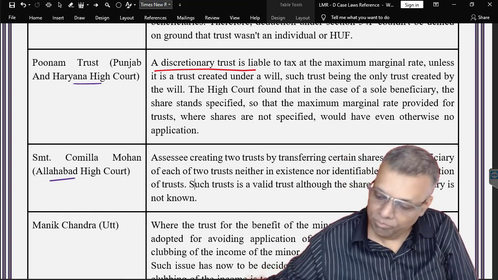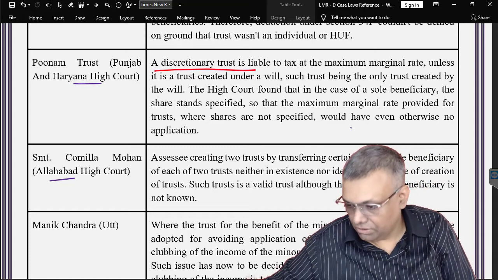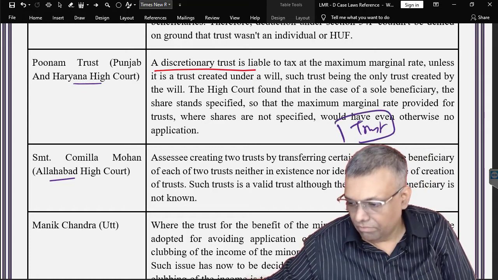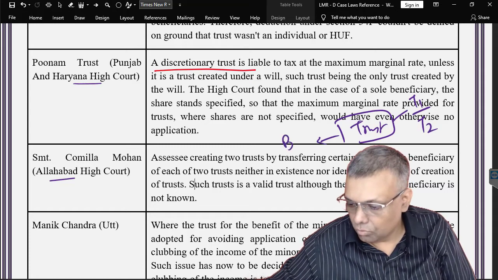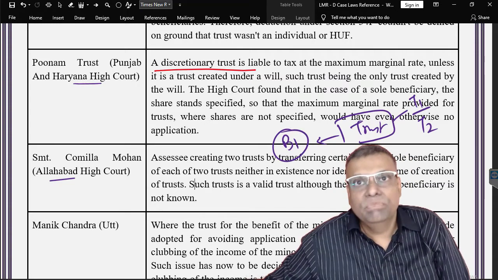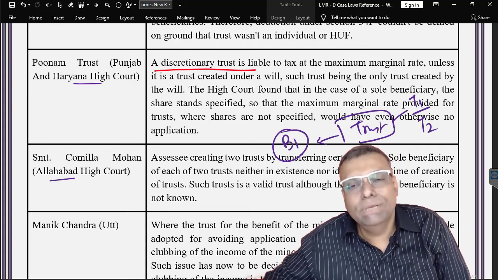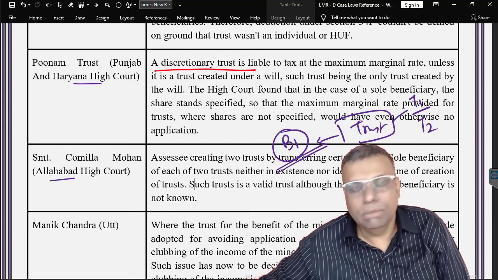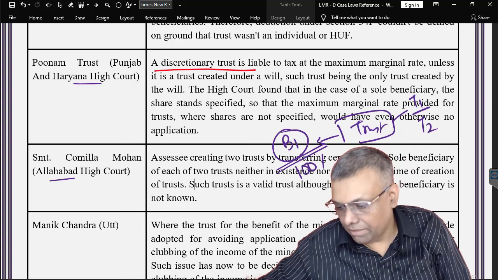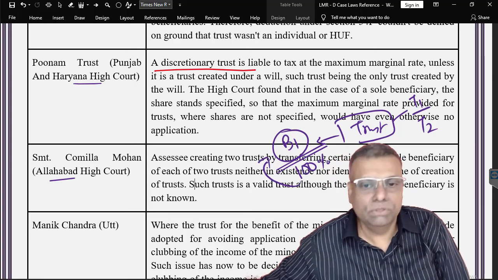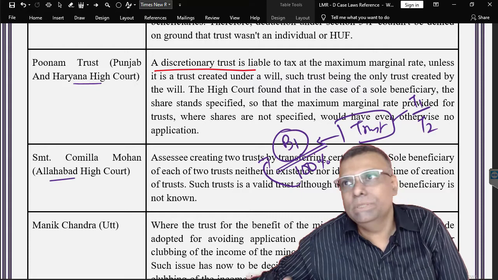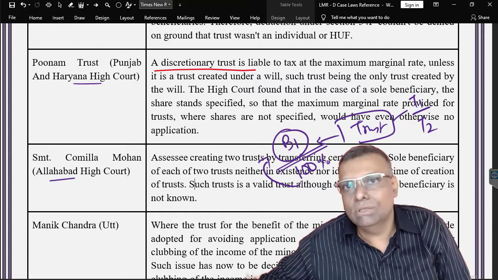Now say, for example, there is a trust which has two trustees, T1 and T2, but it has only one beneficiary. There are no multiple beneficiaries. So it is very natural and logical that if there is only one beneficiary, then 100% of the benefits will go to this beneficiary. It need not be specified anywhere.